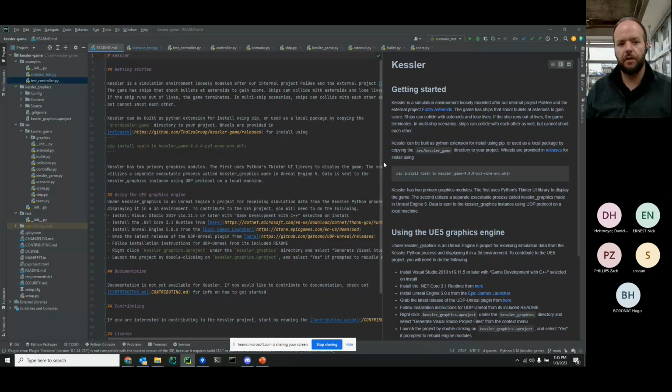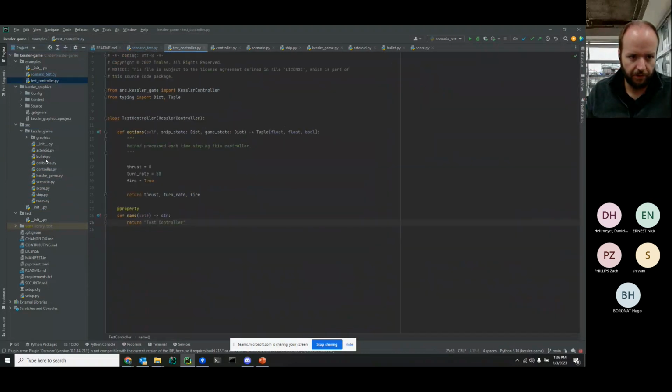But I'm going to switch over to code. So this is Kessler-Game, the actual code from the repo. This is the source where all the things are actually defined for the game. But I'm going to go back to the test controller and scenario test. This is what it might look like when you're developing your controller. So we're defining this class called test controller, which inherits from Kessler controller. It doesn't matter what you call this, but you will need to inherit from Kessler controller, which is the base controller class in Kessler-Game.